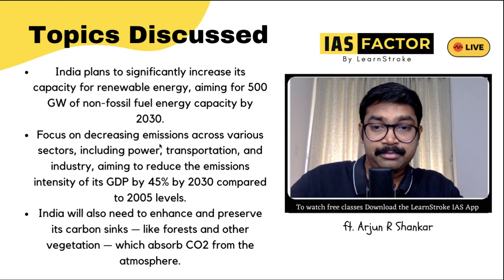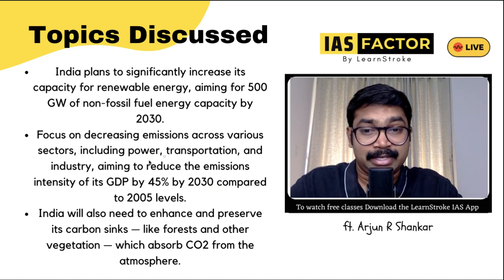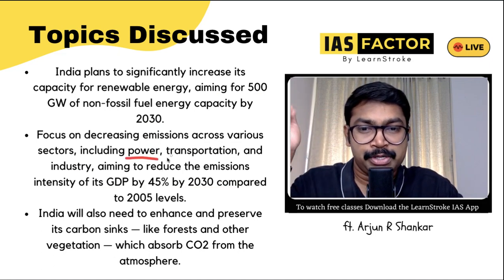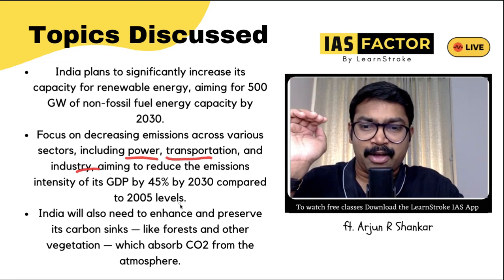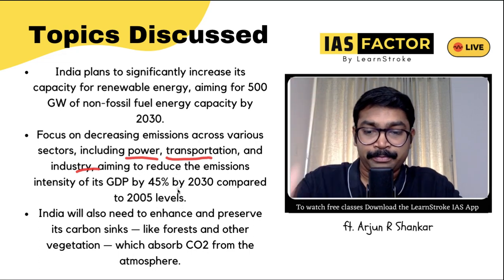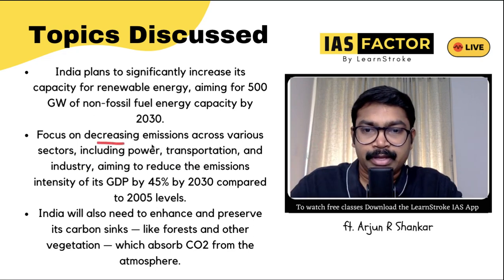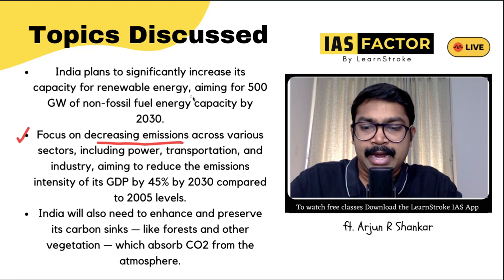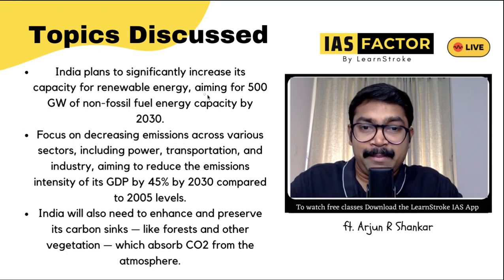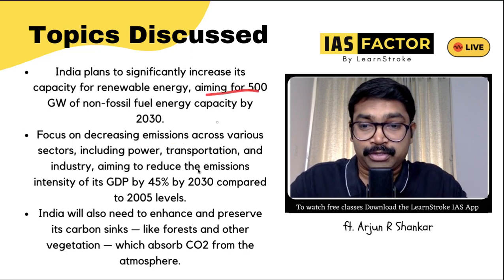Just imagine. Decrease the emission from various sectors. Power is contributing an emission, transportation, industry, everything. The emission intensity of its GDP is 45%. So decrease emissions is one point, and aiming for 500 gigawatt of non-fossil fuel is very important.